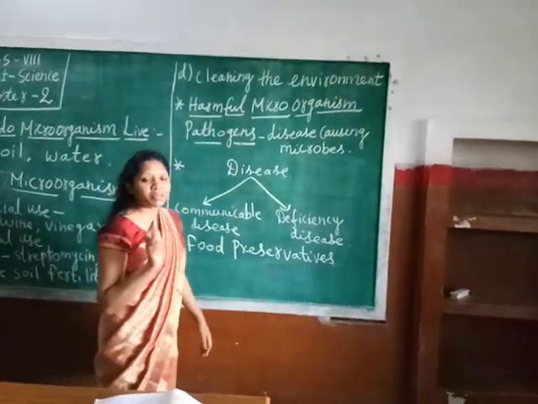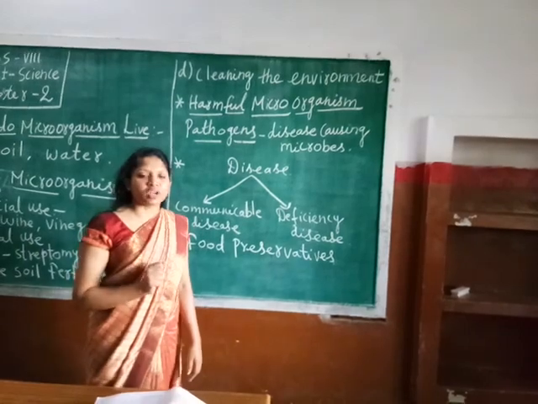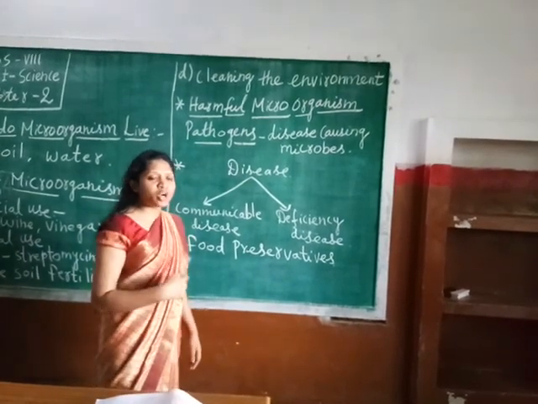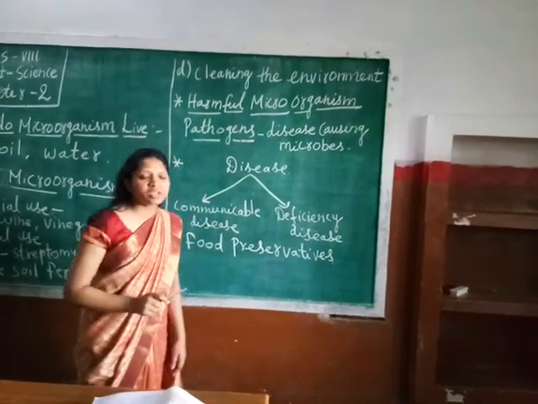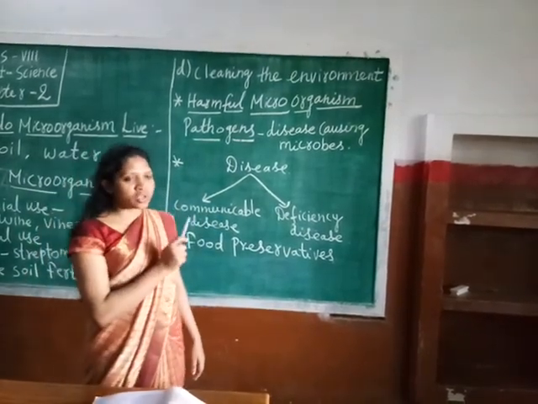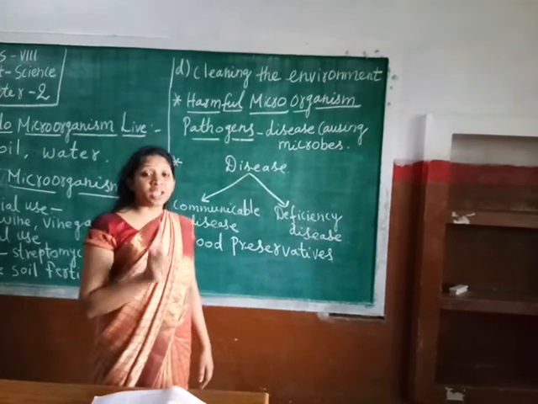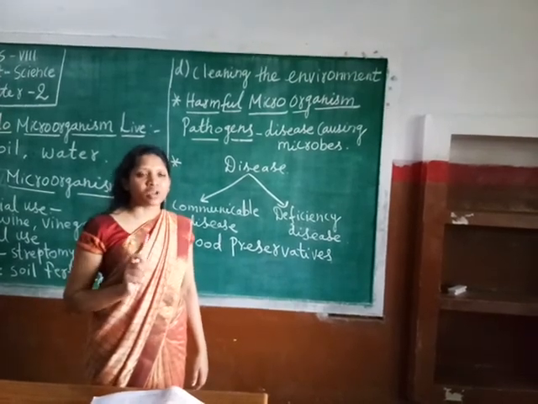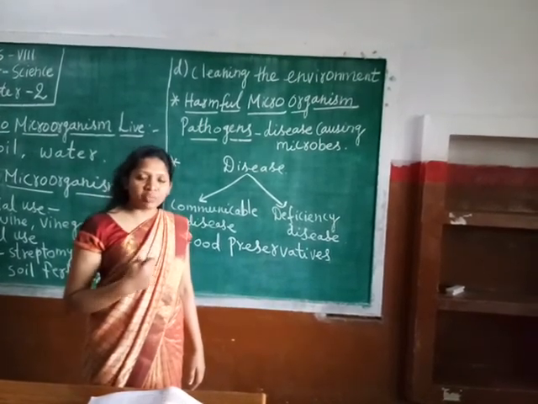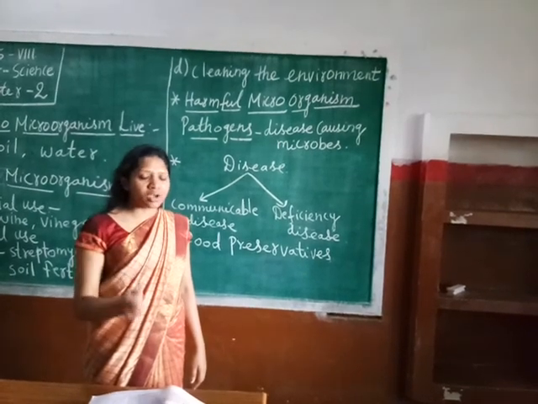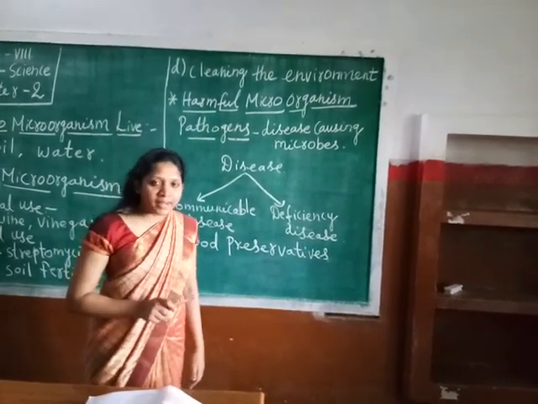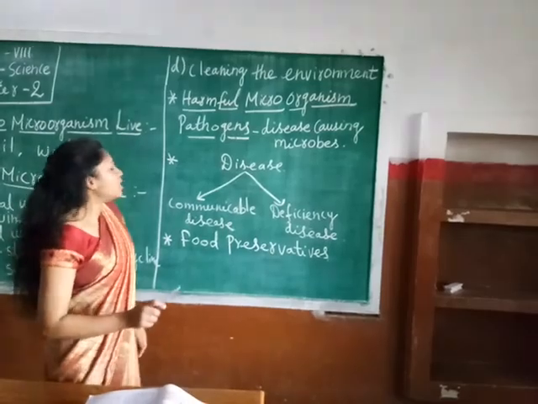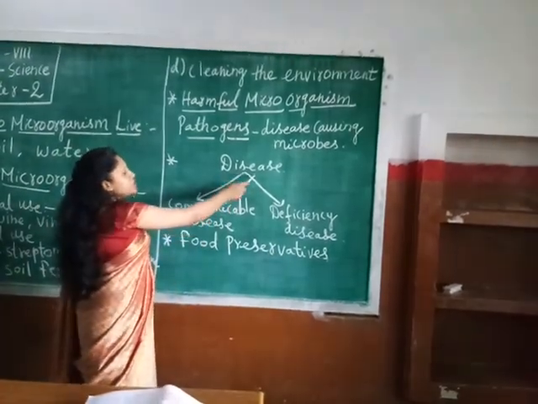Understood? All the microorganisms which are harmful, which cause disease in our body, we call a pathogen. Clear, students? Okay. So pathogens can be harmful for all living organisms, not only for human beings and animals, but they cause various severe diseases in plants as well. Clear? Okay.